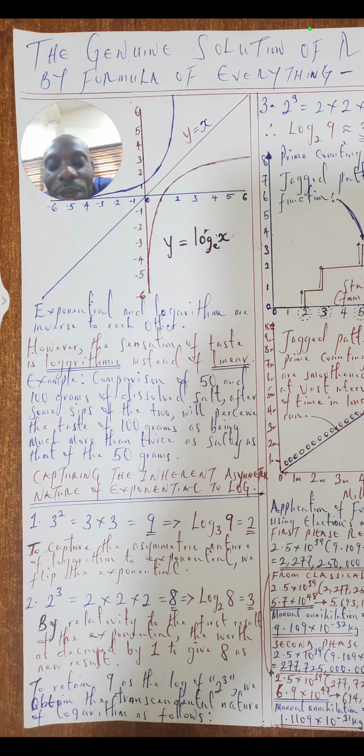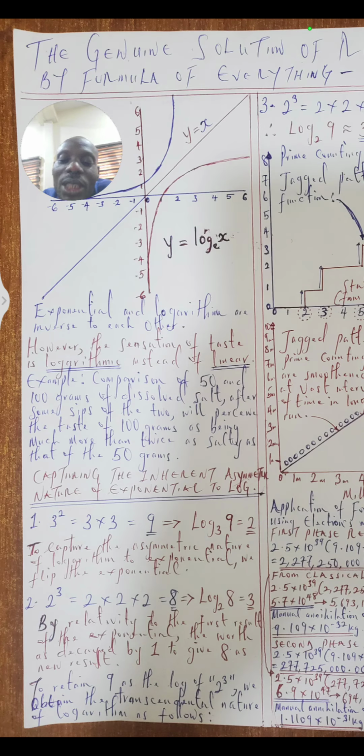The logarithm form will be log 8 base 2 equal to 3. So with that, we can get to see by relativity that the second result is being decayed by a worth of 1 relative to the initial result. And with that, we can get to see that asymmetric nature.